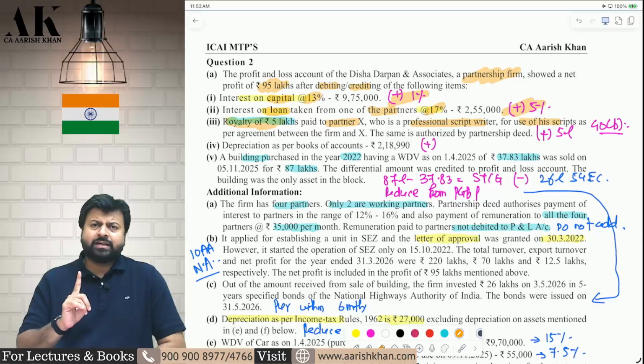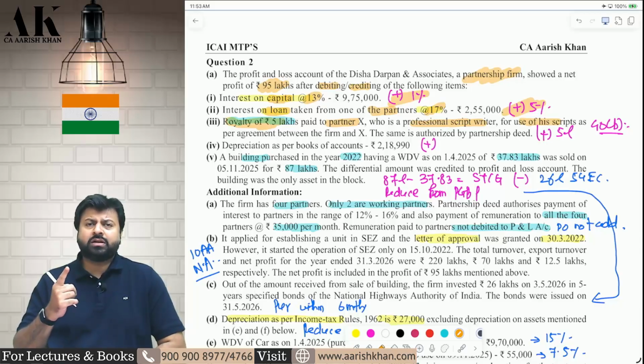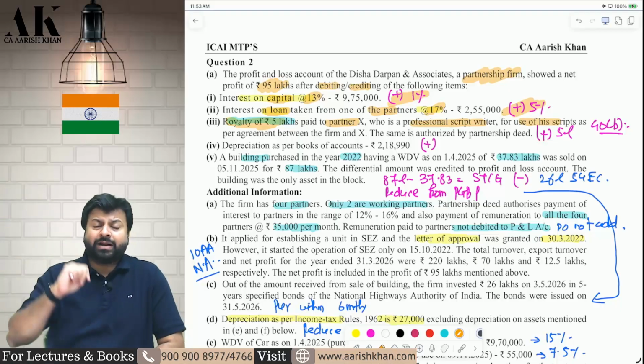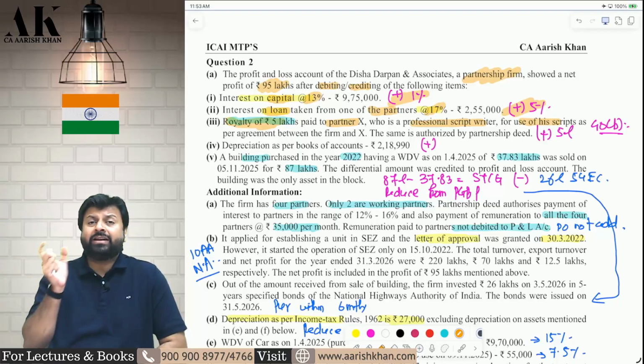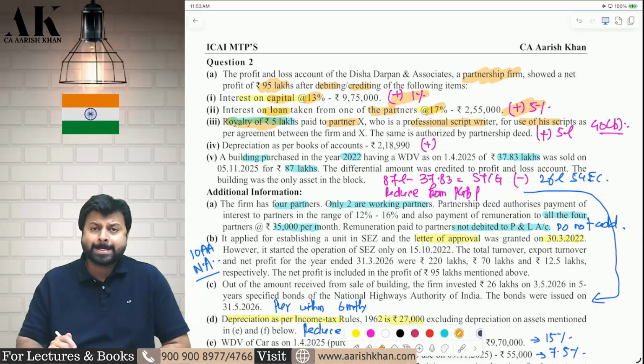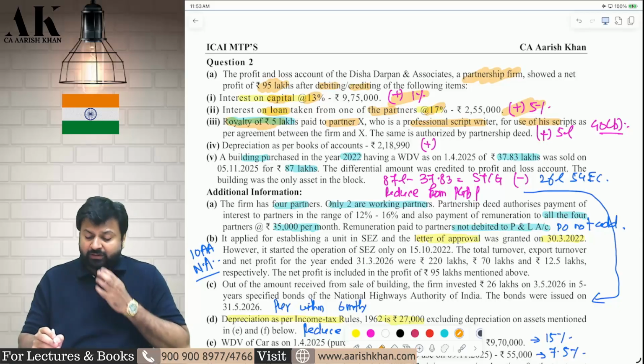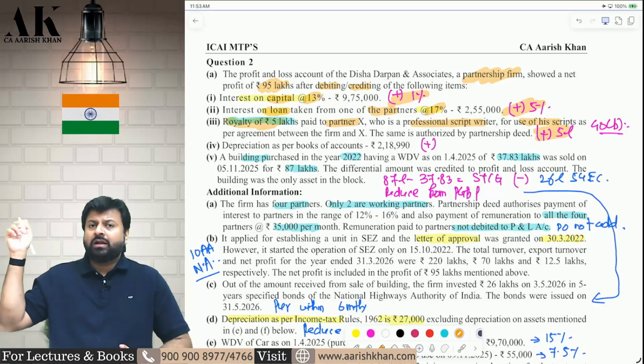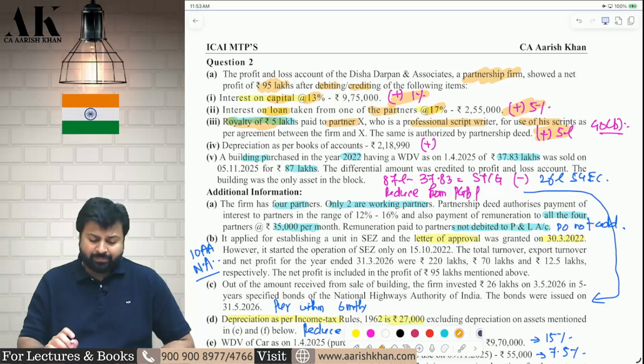Because under 40B it is written that any remuneration, commission, bonus, salary, by whatever name called, paid to partners can come over here. So by whatever name called can also include royalty. Therefore, this royalty will also come in 40B. Add back this and compute this under the total limit of 40B. Add back depreciation as per books of accounts.